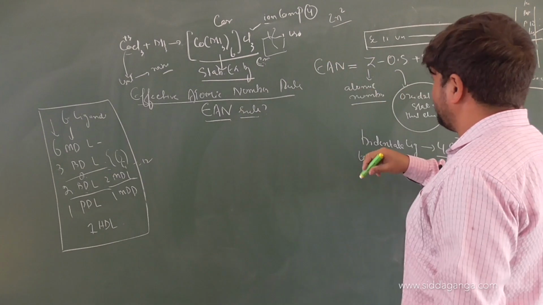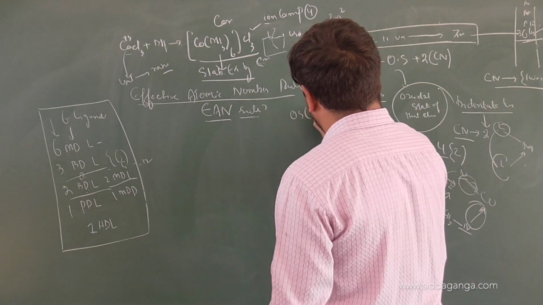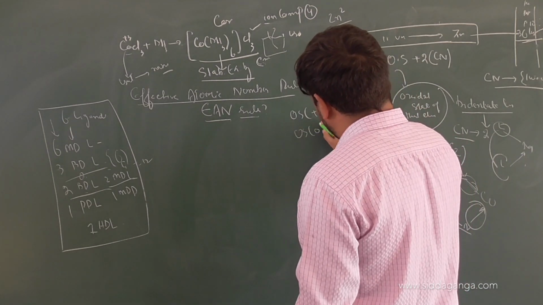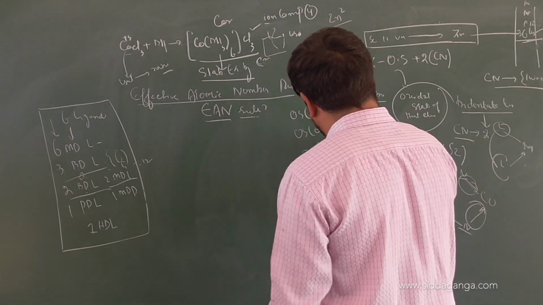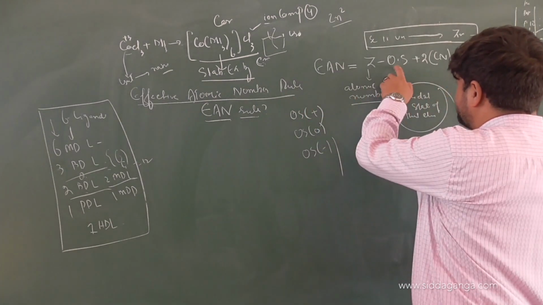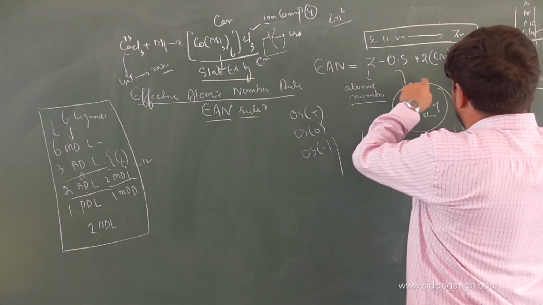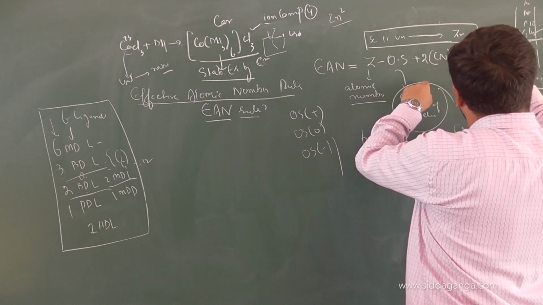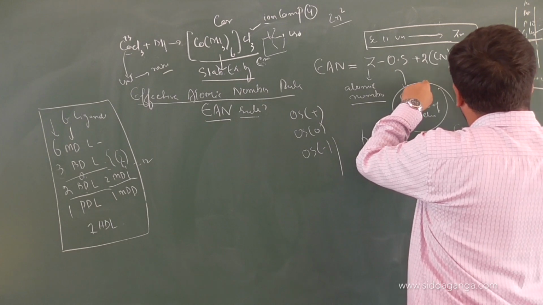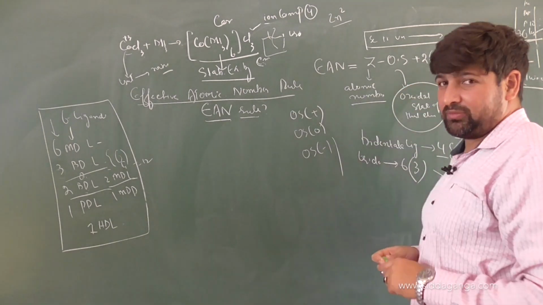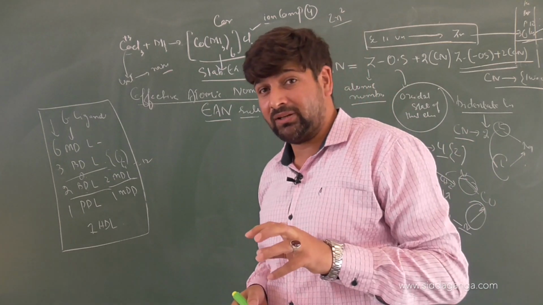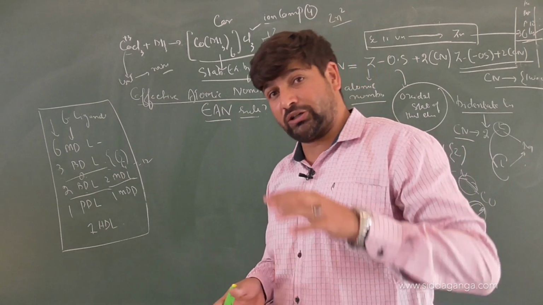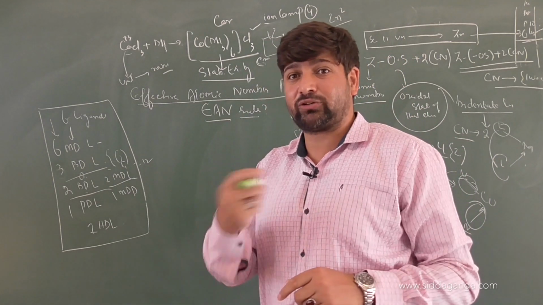I told you a while earlier, this oxidation state can also be plus. It is plus usually. Oxidation state can be neutral also, and the oxidation state can be minus. At that time, when oxidation state is minus, it will become Z minus of minus oxidation state plus 2 into coordination number. Because oxidation state will be at that time the electron which has been gained. So effective atomic number of that element, if it was 22, it will become 23